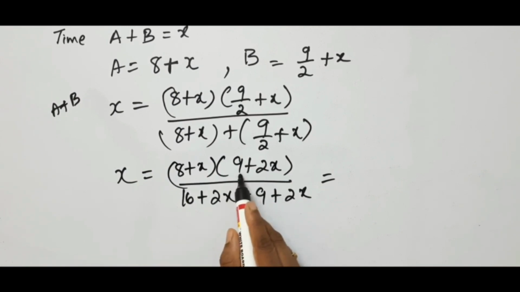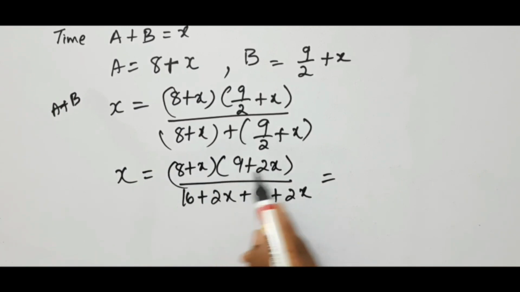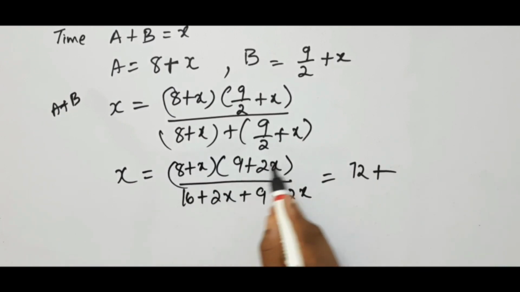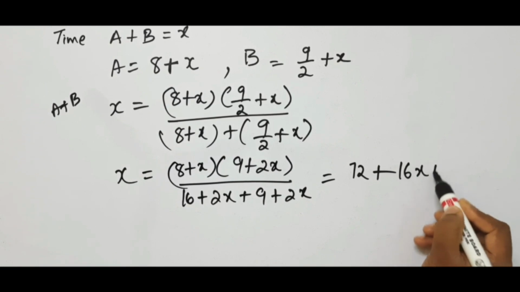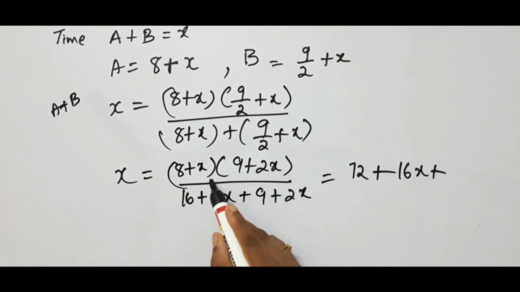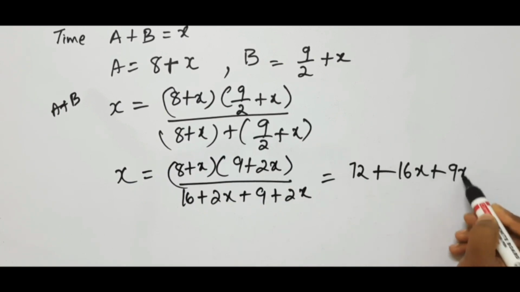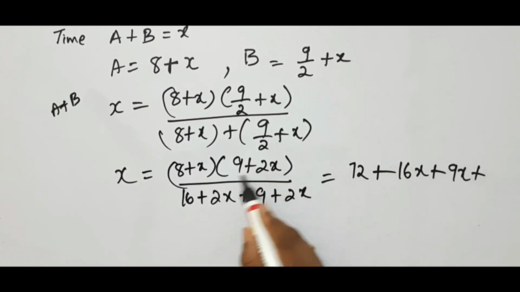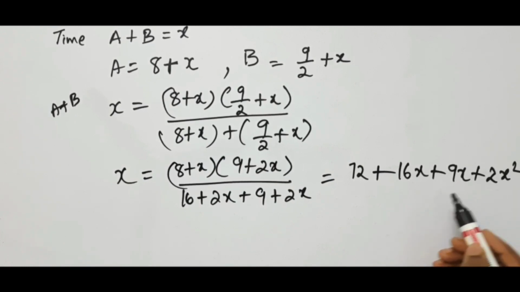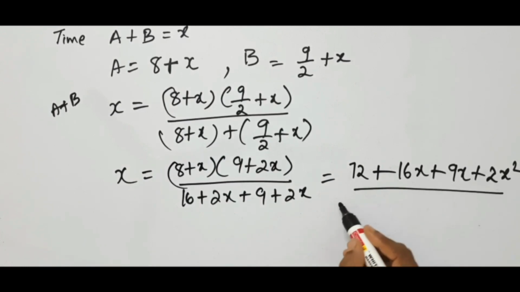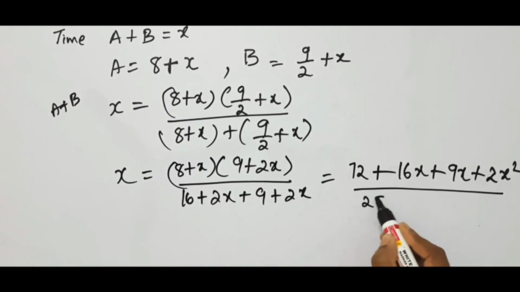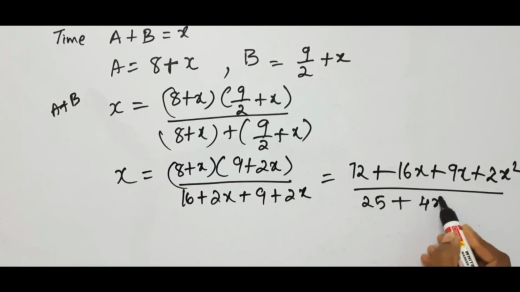now if you multiply you will get 8 into 9 is nothing but 72 plus 16X, 2 into 8 is nothing but 16X. Next 9 into X is plus 9X plus 2X into X is nothing but 2X square, divided by 16 plus 9 is 25 plus 4X we got.